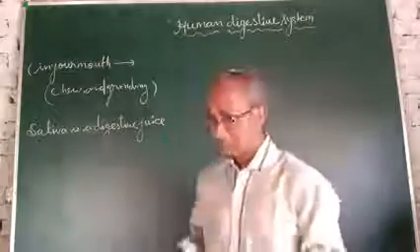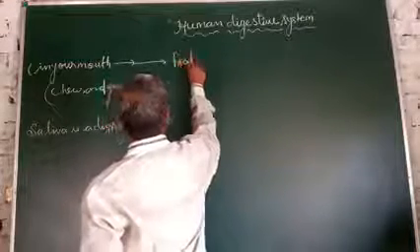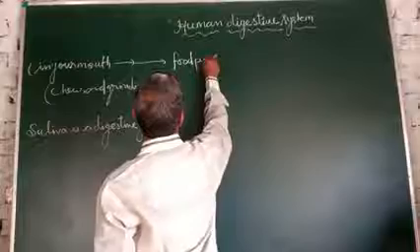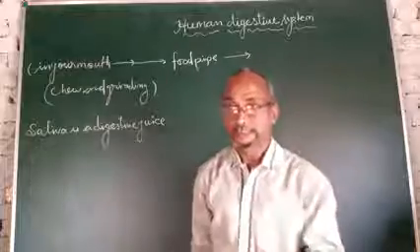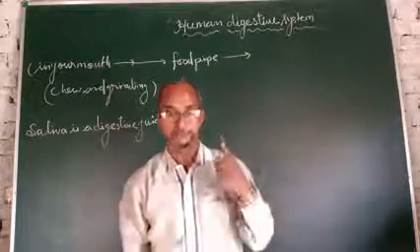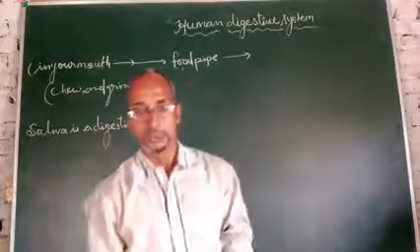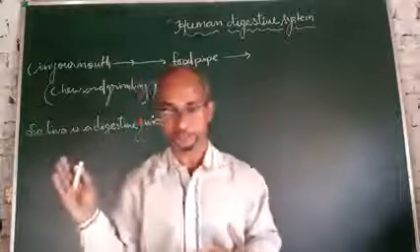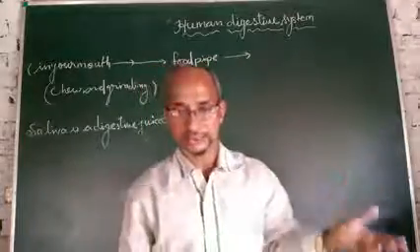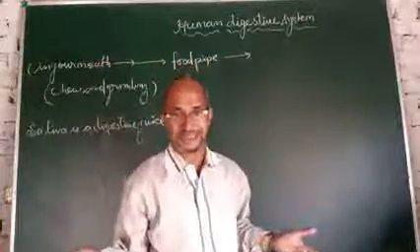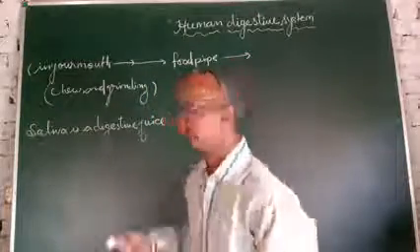What is a food pipe? A food pipe is a type of tube which joins the mouth to the stomach, so it is known as the food pipe. Or you can say the other name of the food pipe is the esophagus. Okay? The other name of the food pipe is esophagus.